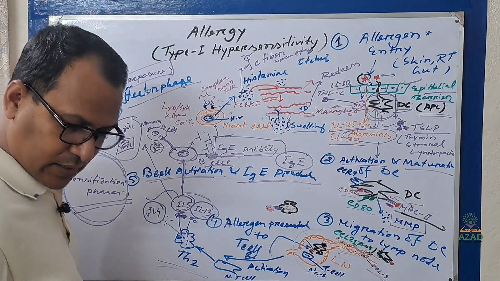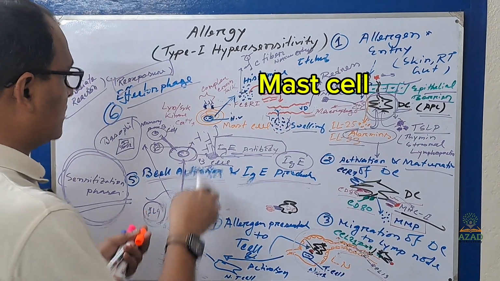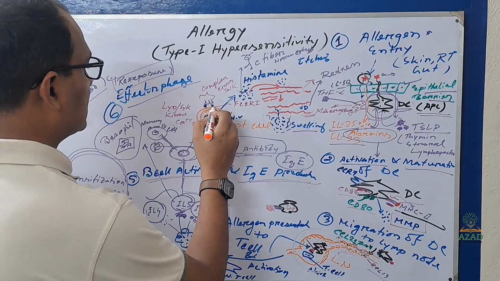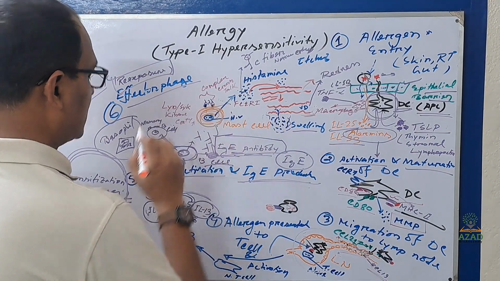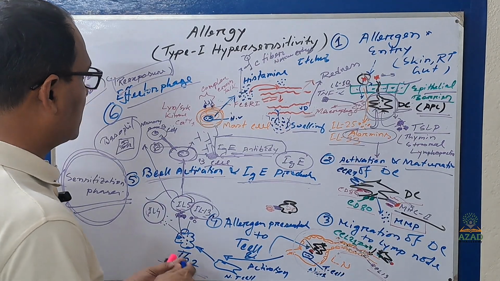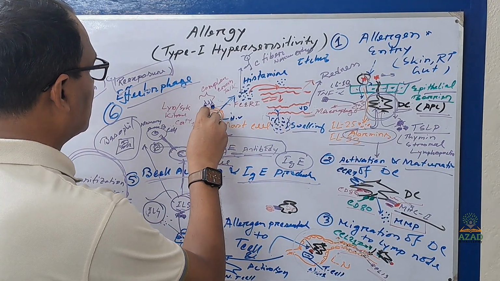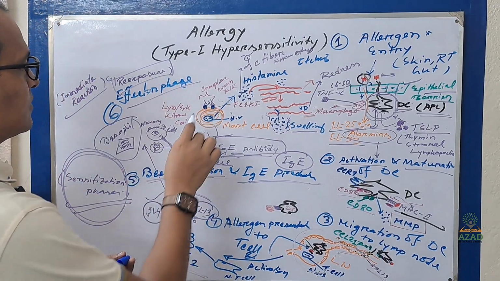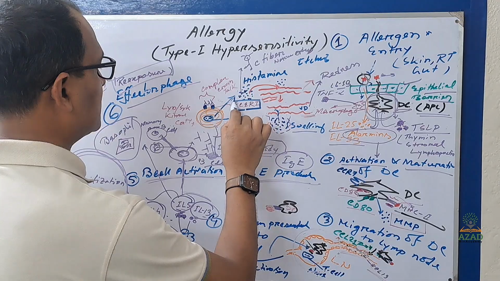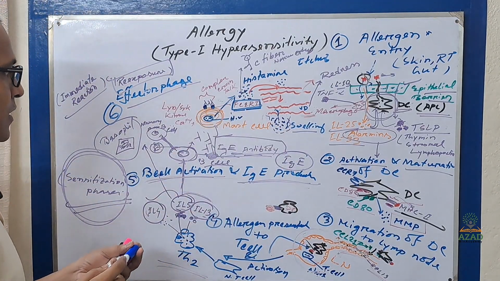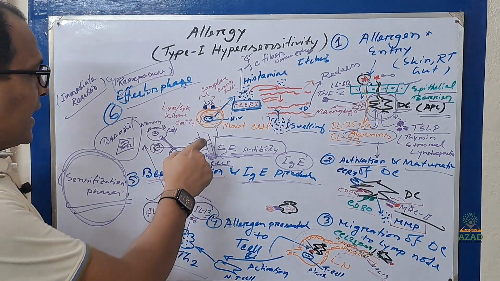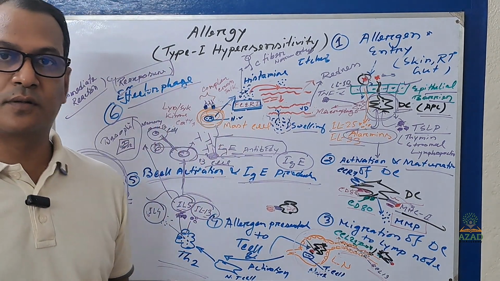Here is your mast cell, and the mast cell has a surface receptor like that. This blue one is your receptor, and that receptor is called Fc epsilon RI. The mast cell has that receptor, and the antibody will bind with that receptor.